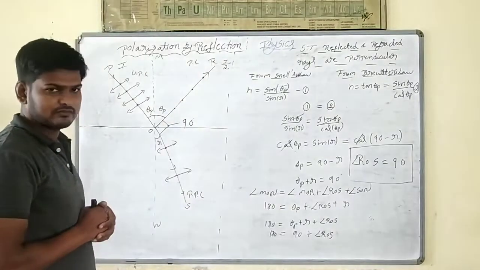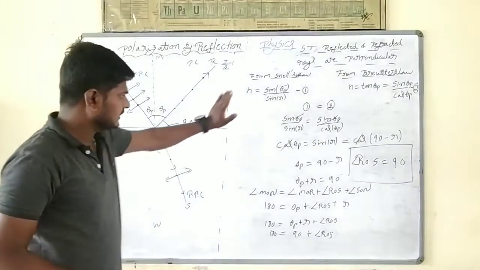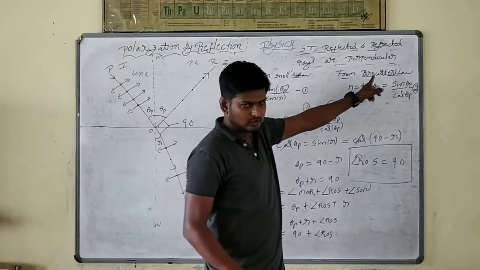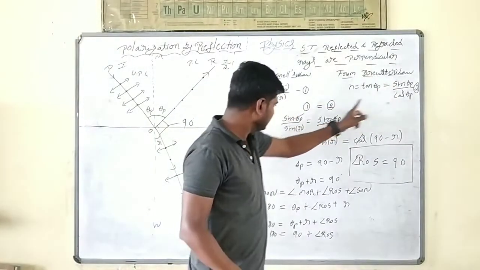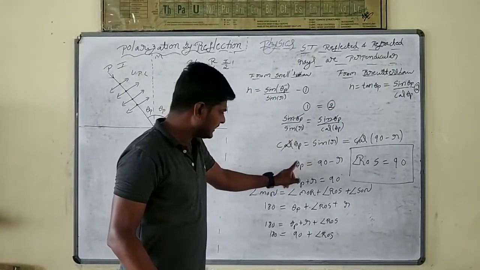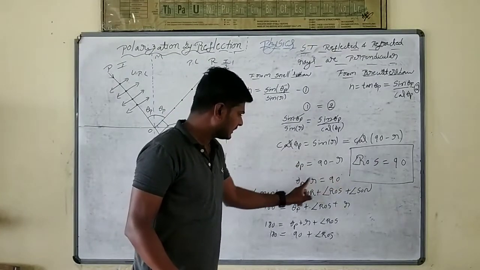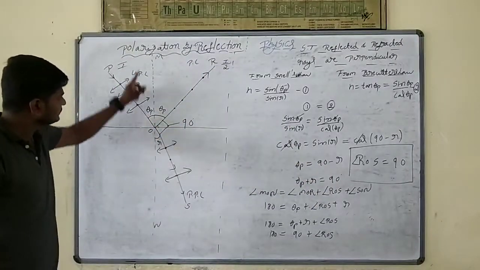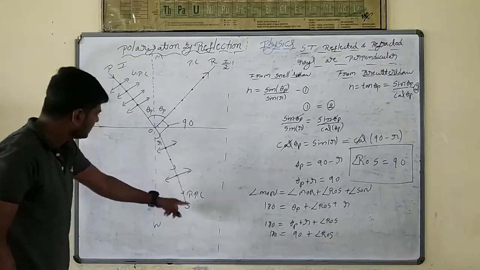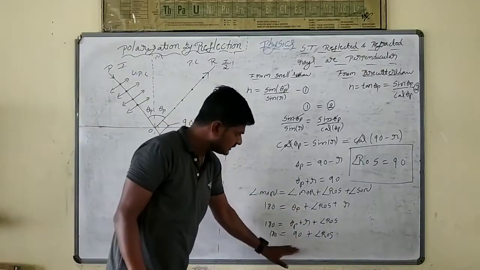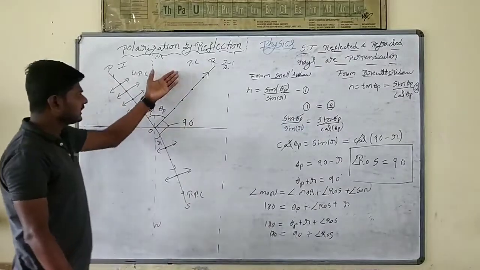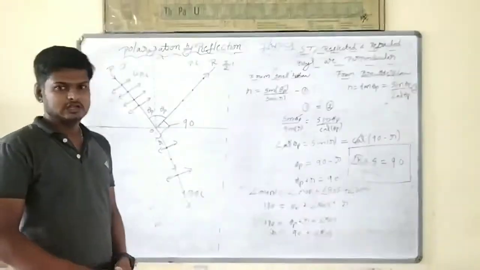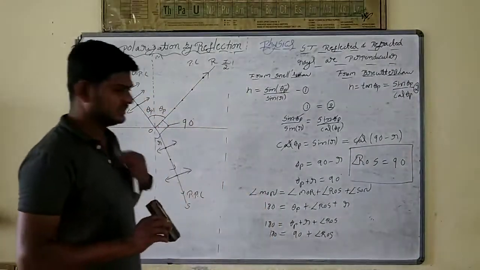Again, they will ask this question for 5 marks. It is a simple derivation. We take Snell's law, and in place of i, we write the polarizing angle theta p. In the same way, we know Brewster's law, n equals sin theta p by cos theta p. Using both, we get theta p is equal to 90 minus r, or theta p plus r is equal to 90. Clear? Then we take the straight line MON, which is MOR plus ROS plus SON. We substitute, and we get ROS equal to 90. When ROS is 90 degrees, we can say the angle between the refracted and reflected light is 90 degrees.